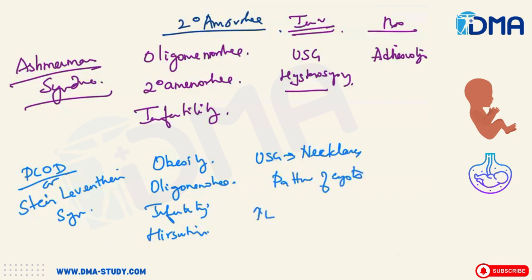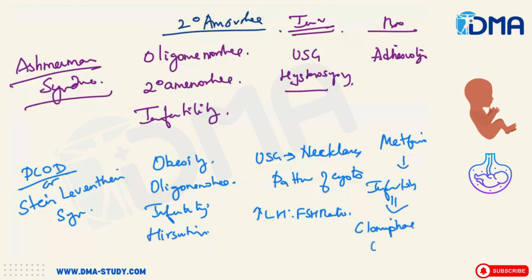Here you will have an increased LH to FSH ratio. The treatment here is that you usually treat this patient with metformin. But if you want this patient to go for infertility treatment, then the ovulation trigger drug will be clomiphene citrate. If you take clomiphene citrate, the chances of ovulation are there.